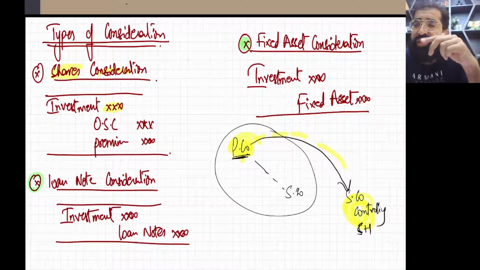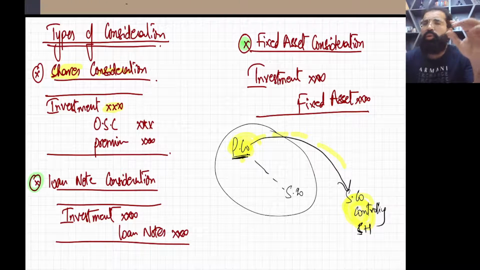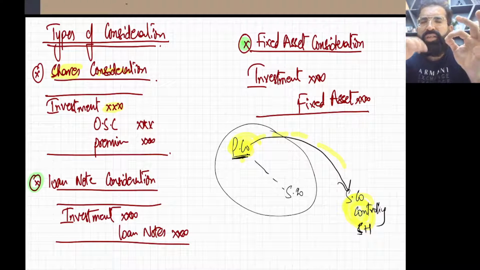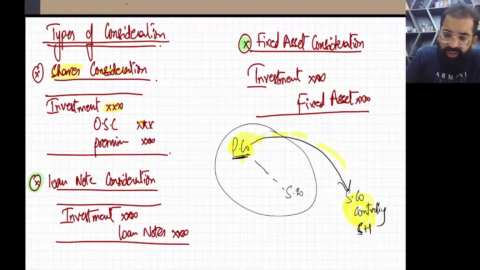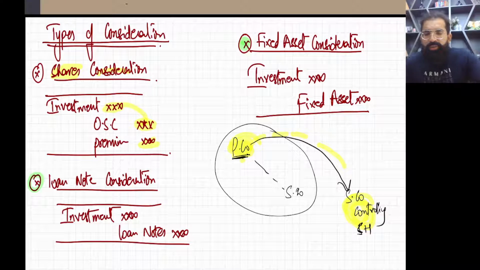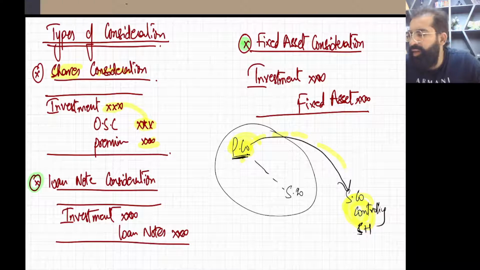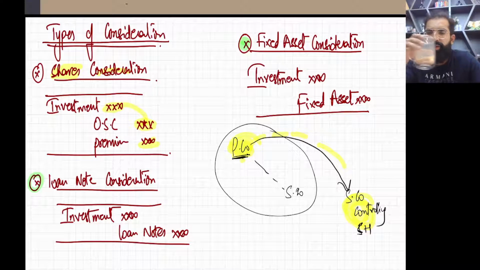In return the parent company is issuing its own shares, so we credit share capital, and the difference between these two goes to the share premium account. So the entry is investment debit, ordinary share capital credit, and share premium credit.